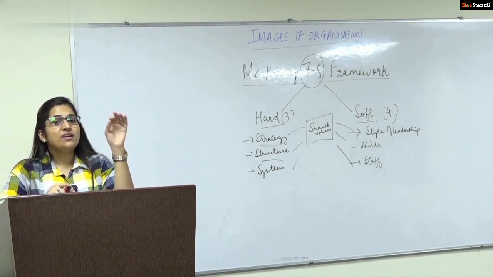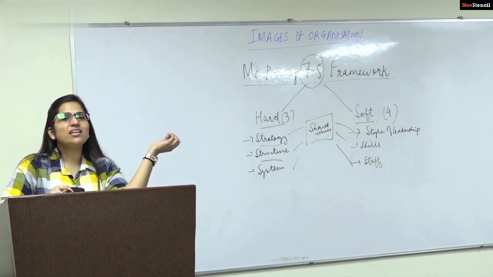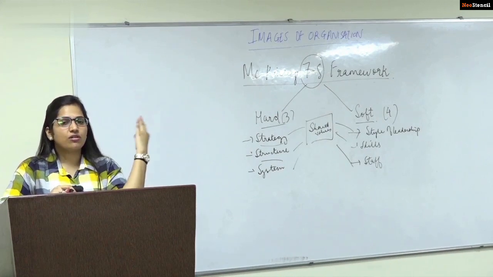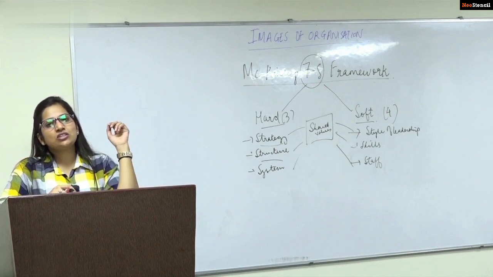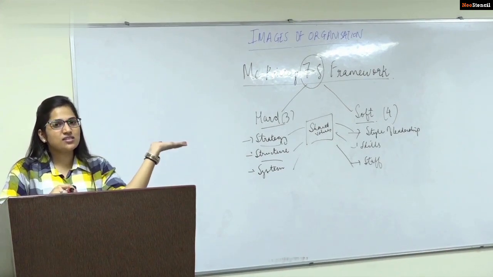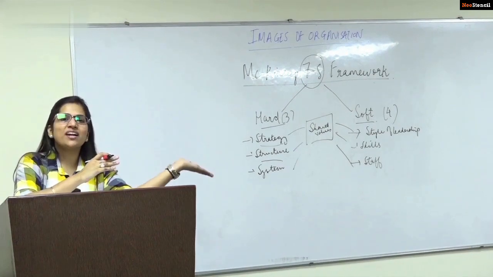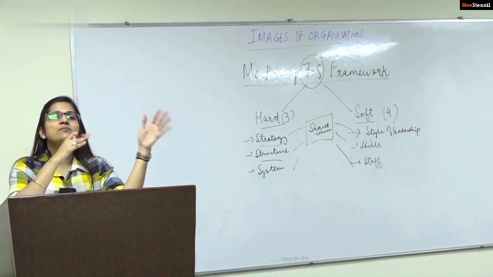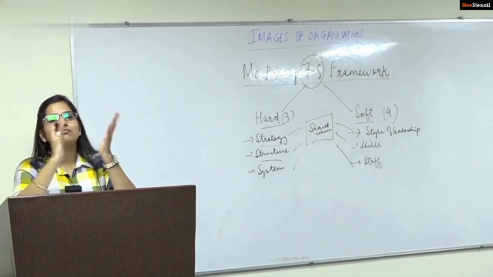These individuals are the ones who are basically framing these strategies, framing the structure, framing the system, framing the activities that are to be performed. So the individuals cannot work without the strategy, structure, system, and the strategy, structure, system cannot exist without the individuals. Both of them need each other.